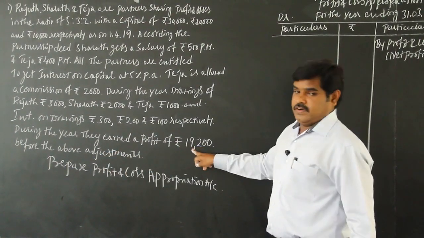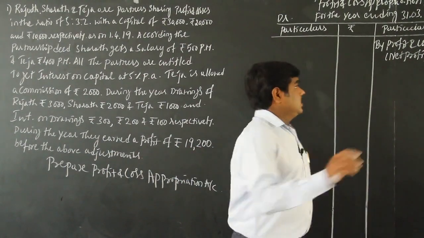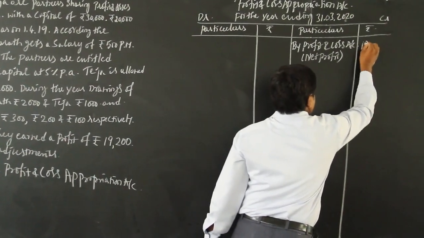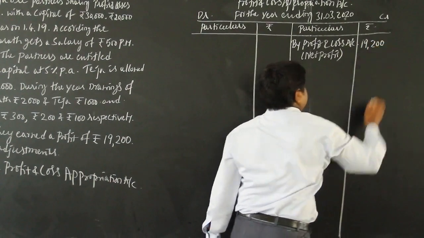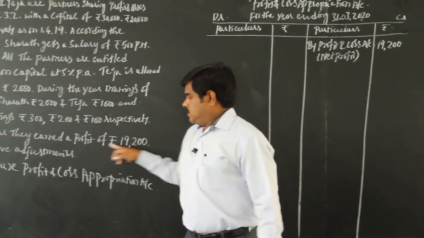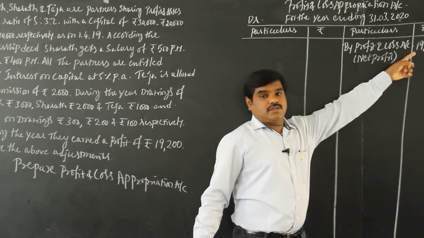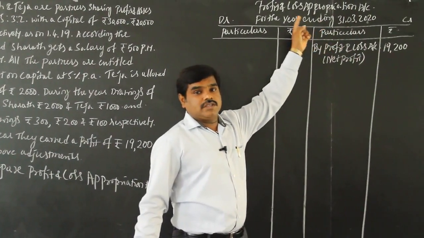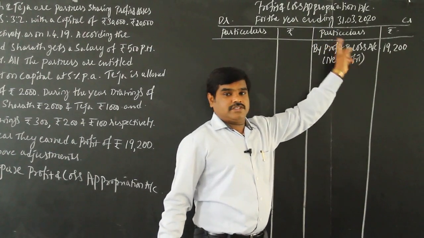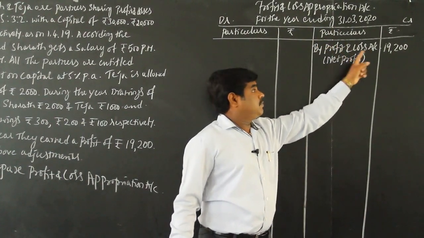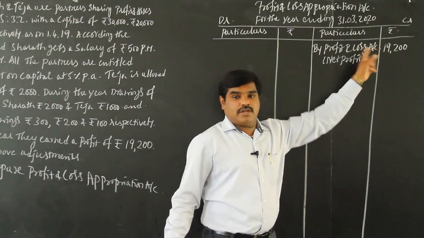So this is the net profit, 19,200. By profit and loss account, net profit 19,200. The profit and loss appropriation account starts with net profit.